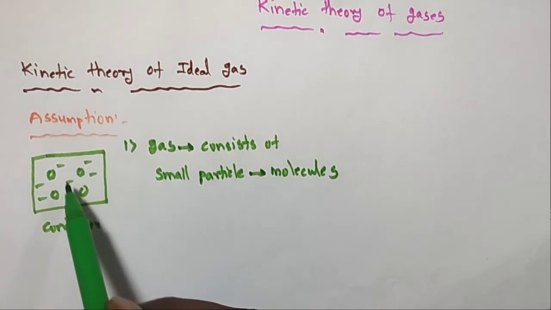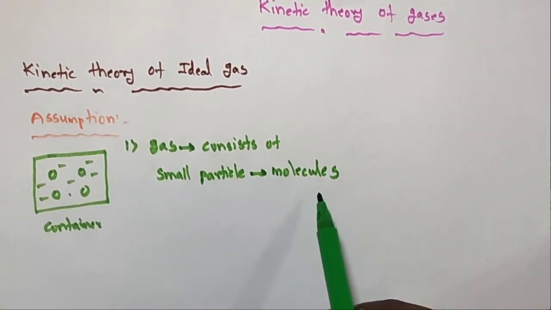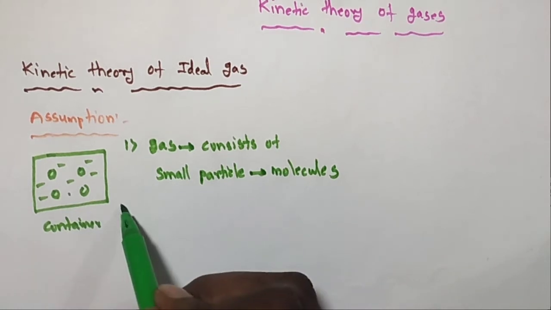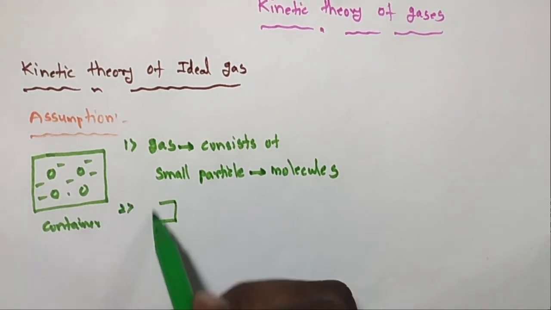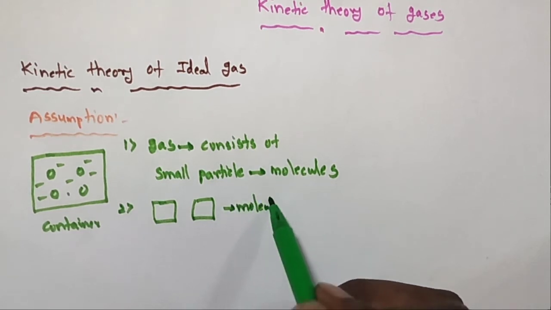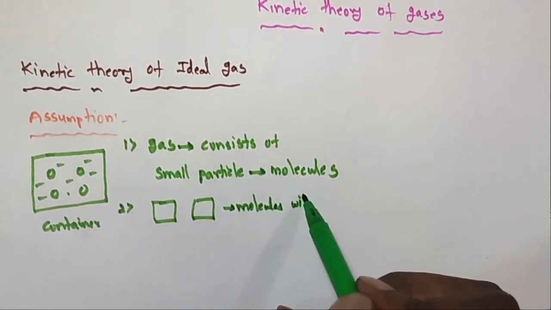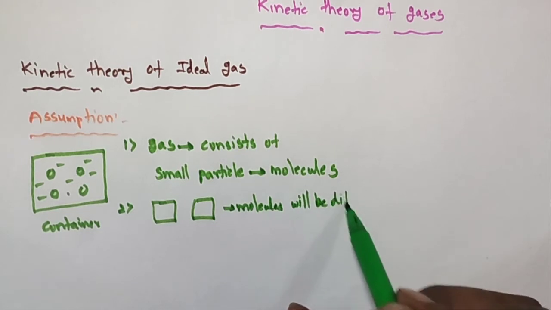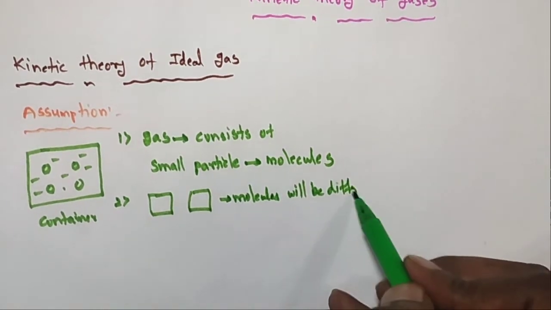So this is a very small particle. This particle is called a molecule. Second point: from gas to gas, their molecules will be different.